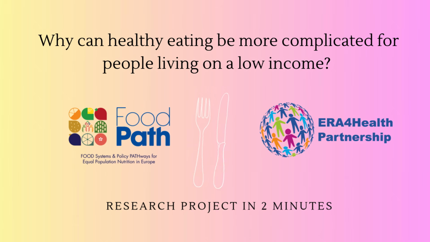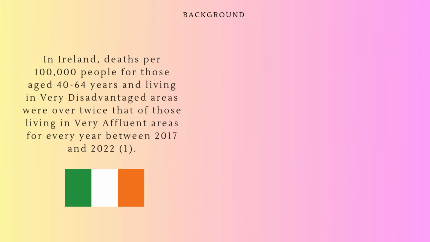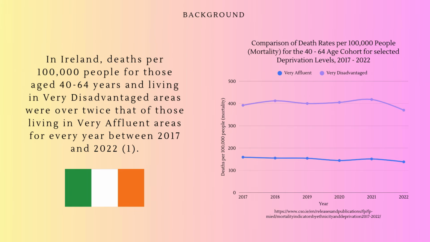Why can healthy eating be more complicated for people living on a low income? This research was conducted across Europe, but this is a case study of Cork City, Ireland. In Ireland, those from disadvantaged areas have a mortality rate twice as high as those from affluent areas.